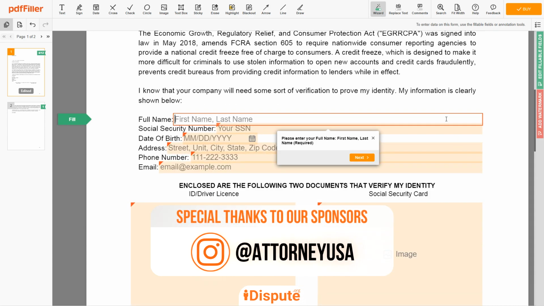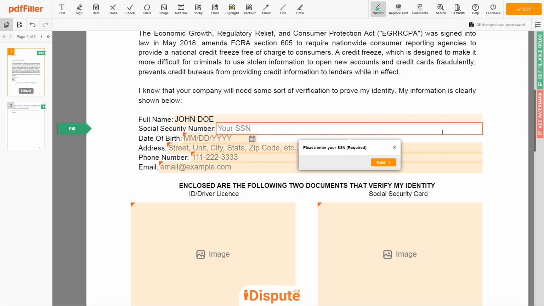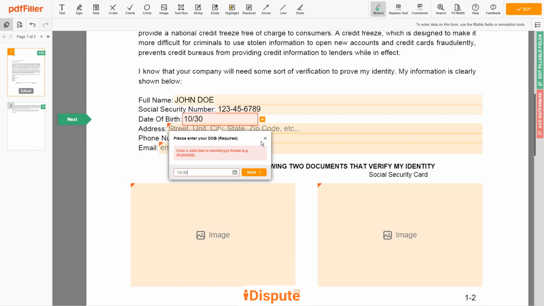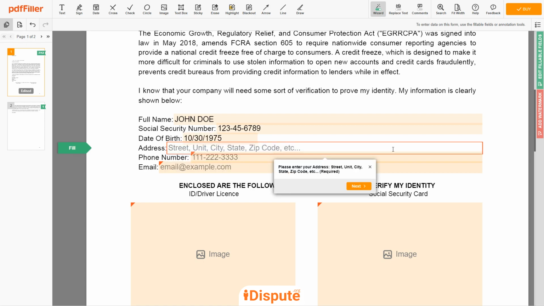Scroll down, and enter your first and last name exactly as they appear on the driver license or ID, John Doe. Then, input your social security number, 123456789. Date of birth, October 30th, 1975. Enter your current address again, 123 Example Street, Unit 1, New York, New York 12345.